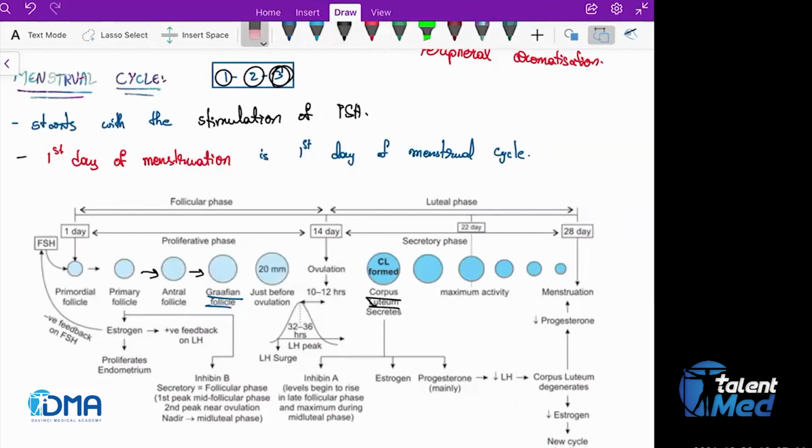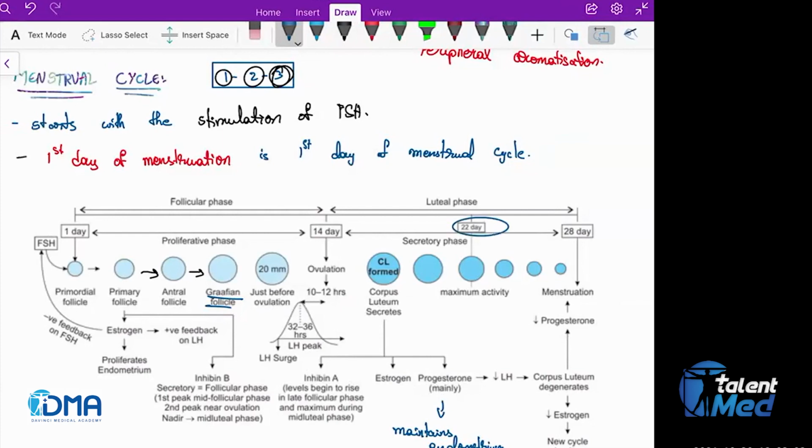Now, remember one important thing: progesterone is the one which is maintaining the endometrium. So the corpus luteum size will keep on increasing until day 22.